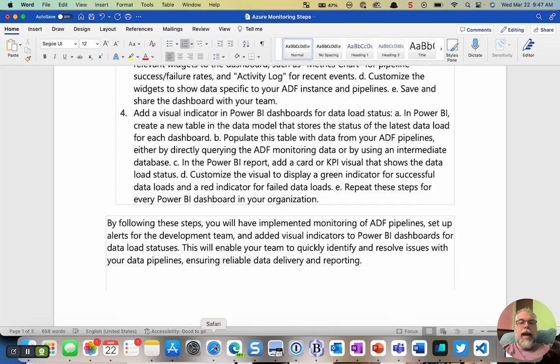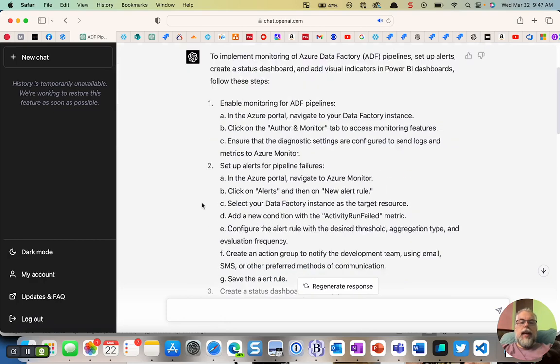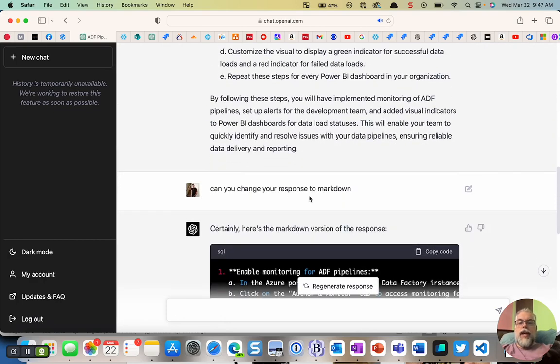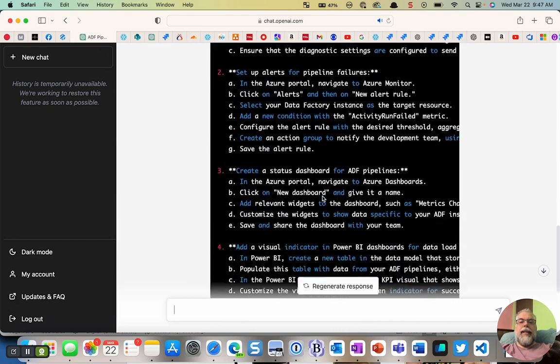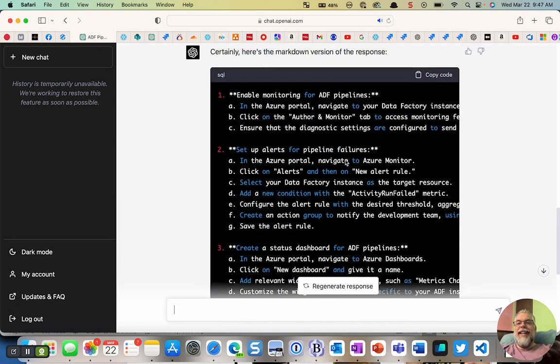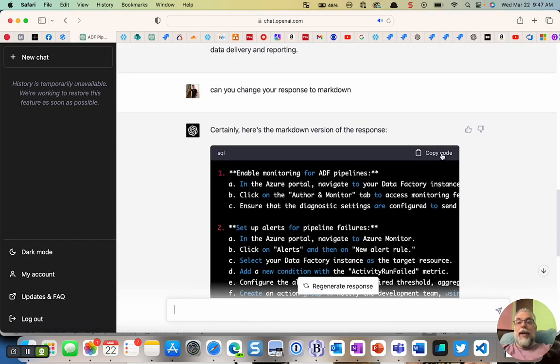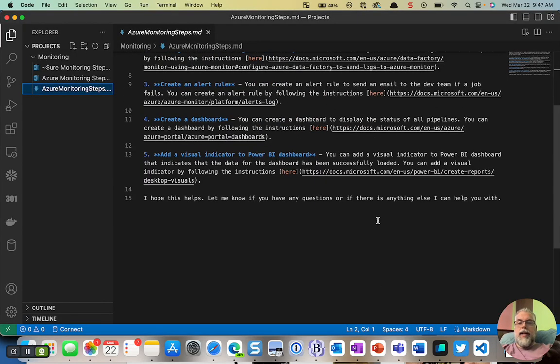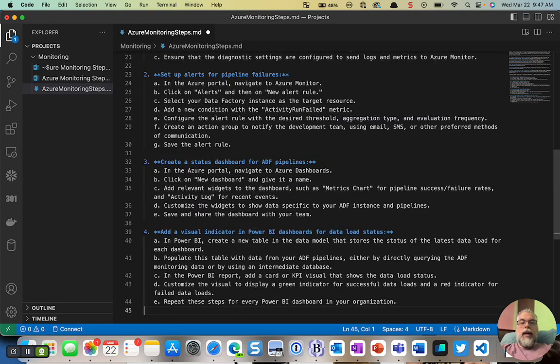So then I went back to ChatGPT and I said, "Can you change your response to Markdown?" And it did. So now I also have the copy code, so I can copy that code, go down and paste it in this document. This document is where I am gathering all the information that I'll go back later and look up.